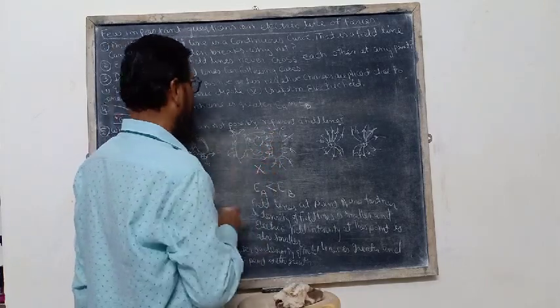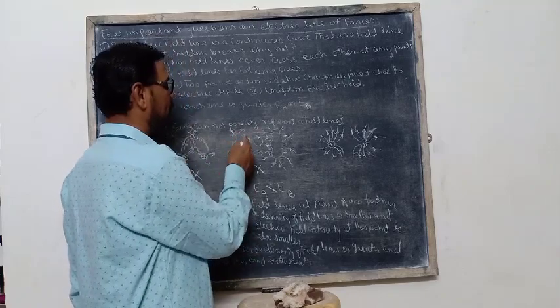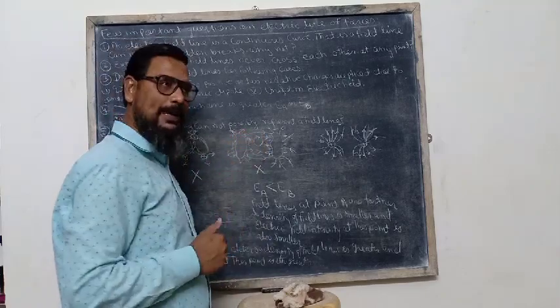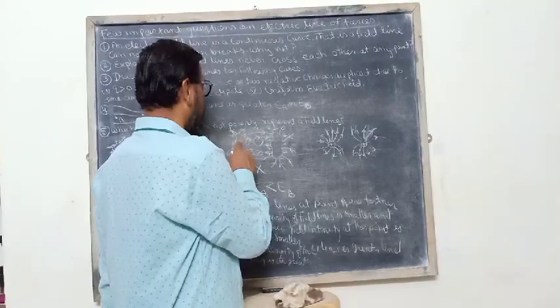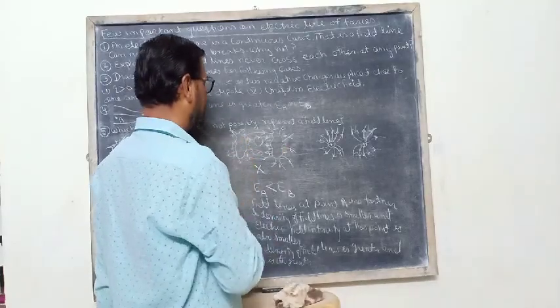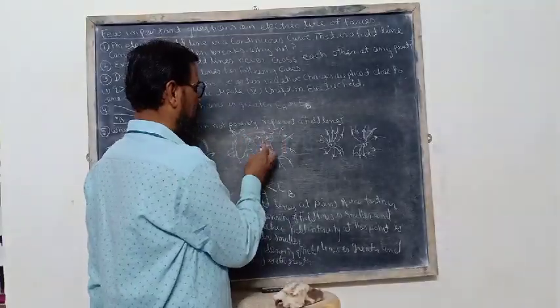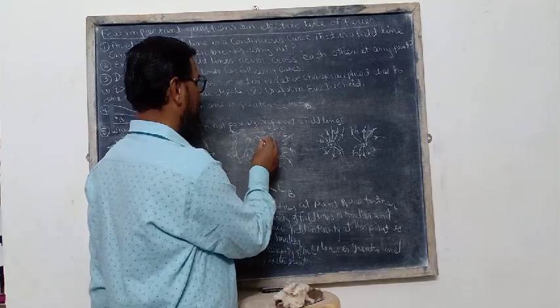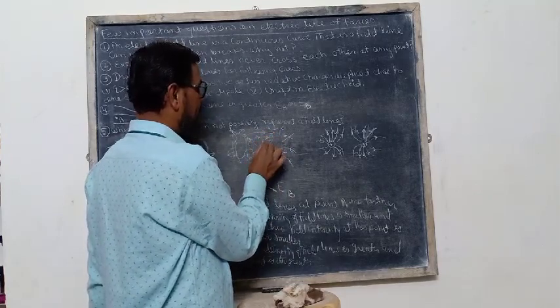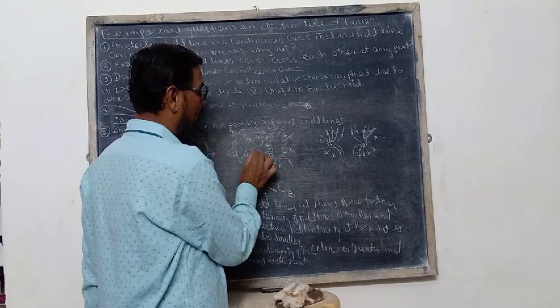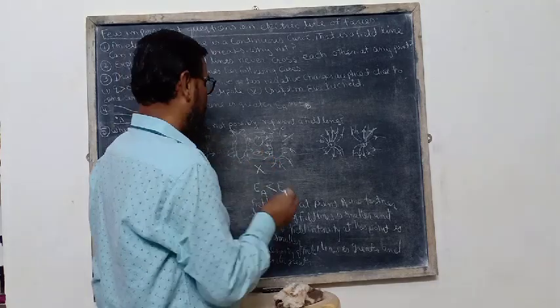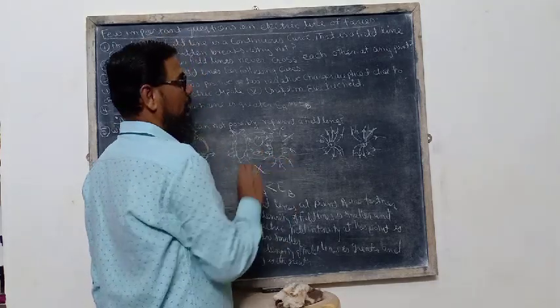Again, we can explain it this way: these are charged bodies and the field lines are always perpendicular to the charged body. Here the electric field lines are closed curves, so this figure is also not possible.